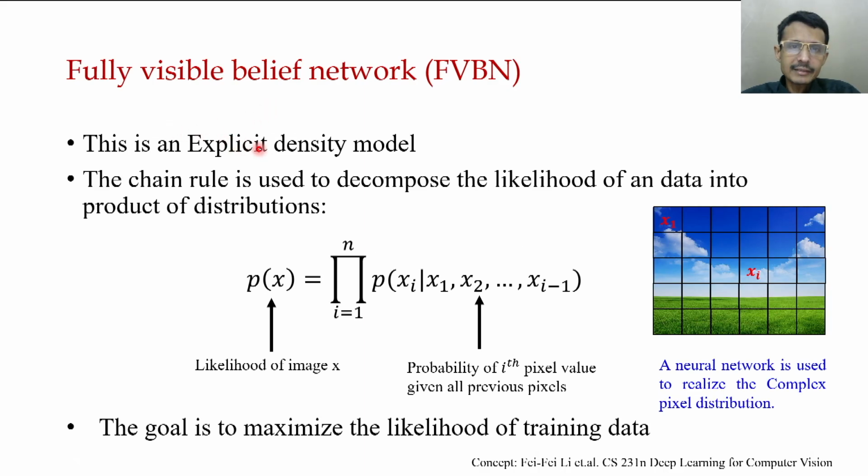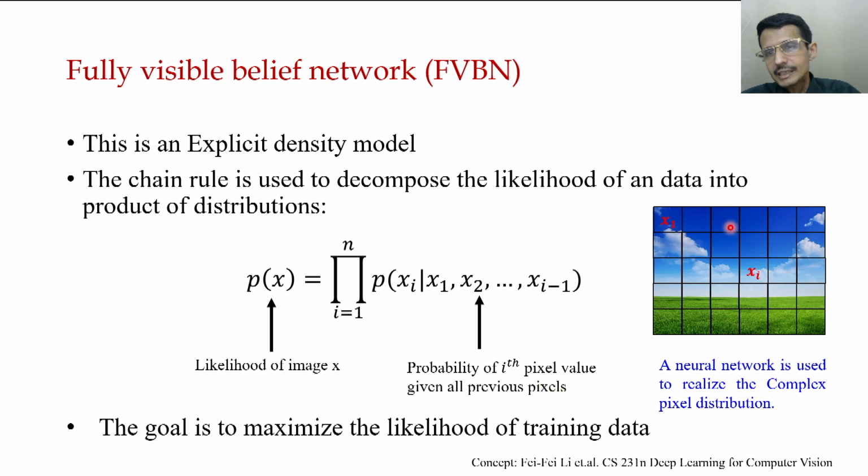In this explicit density model, the chain rule is used to decompose the likelihood of the data into a product of distributions. As we have seen before, we write p of xi given x1, x2 up to xi minus 1. That is the probability of the ith pixel value given all the previous pixels.